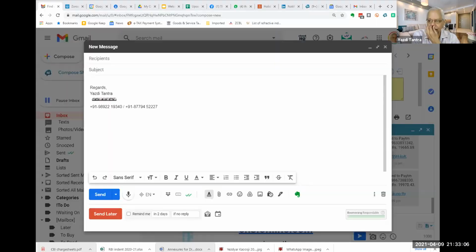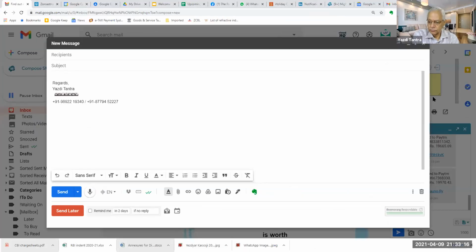Let me share my screen as usual. Can you see my blank compose window? Suppose you are sending an email and you do not want that email to lie in that person's inbox for a while.